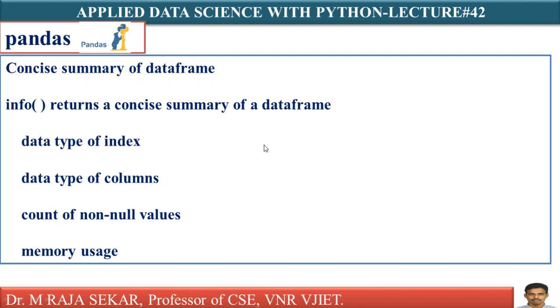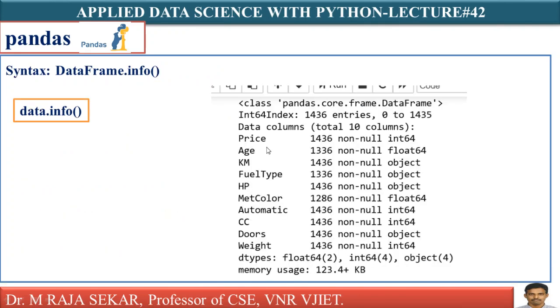The syntax would be to use the info command along with the data frame. Just see here, our data frame name is data, so data.info. That's what it says. Dot info means it will give a concise summary.